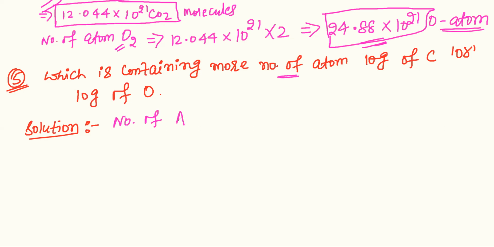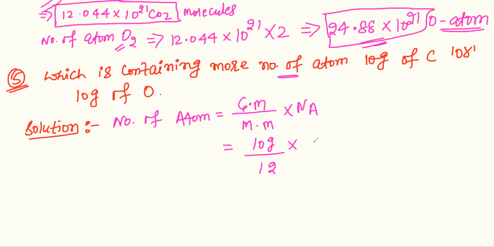Number of atoms is Gm upon Mm into Avogadro number. Gm, the given mass, is 10 gram, molecular mass of carbon is 12, and Avogadro number is 6.022 into 10 raised to the power 23.